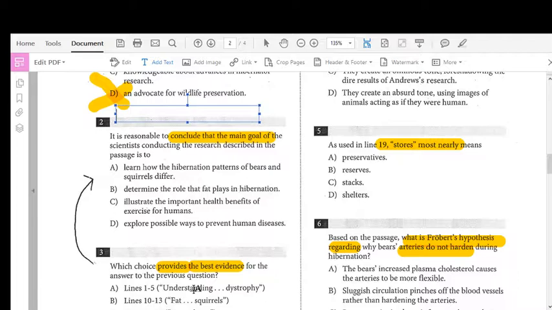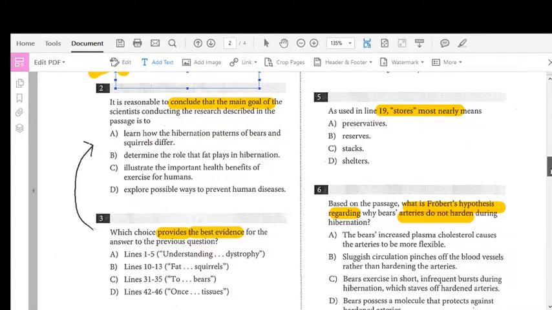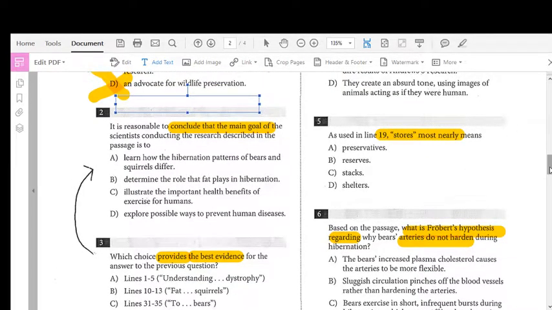I'm going to go over questions number 2 and 3 from our most recent PSAT assessment, Lessons from the Torpid. The reason I'm going over these two questions together is because number 3 is asking us for textual evidence to support our answer in number 2, so they're connected. So I wanted to do some of the strategies that I would use for these together. If you got one of them right and you're just looking to redo the other one, thank you for your patience.